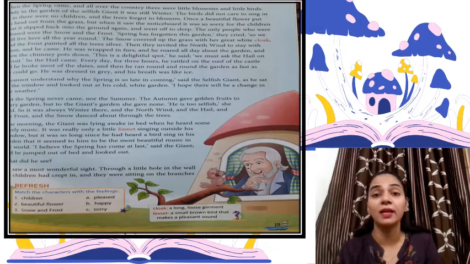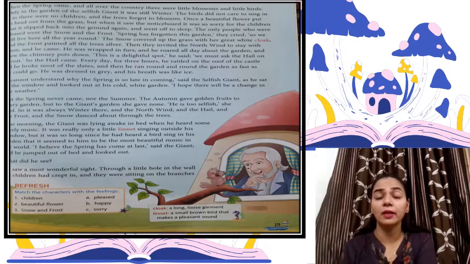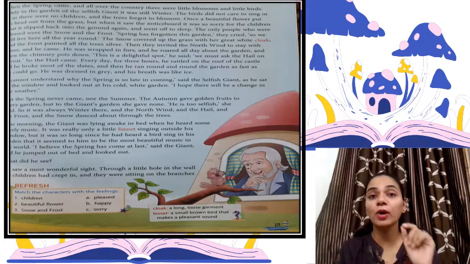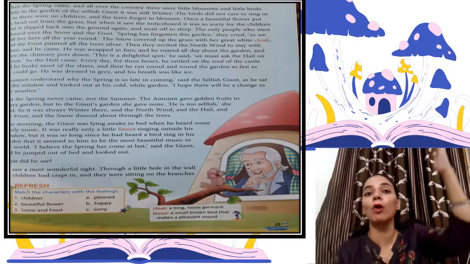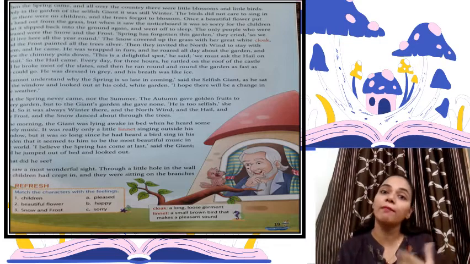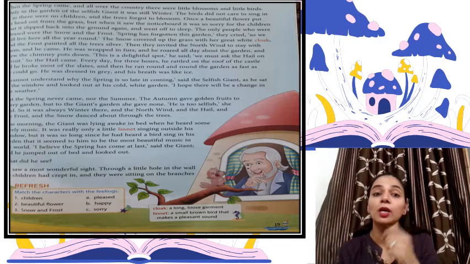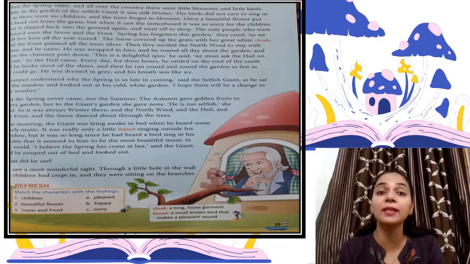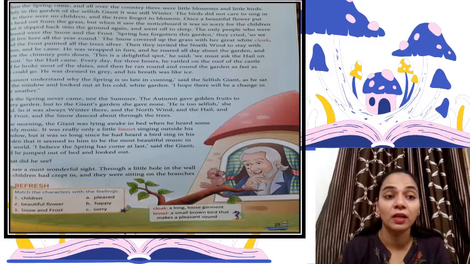Now class, have you heard of hail? Right, have you heard of the word hailstorm? Now hail are the pieces of ice that fall from the sky like rain, right? We all have seen them, right? So here he wanted to call hail too, because he liked the spot, right?